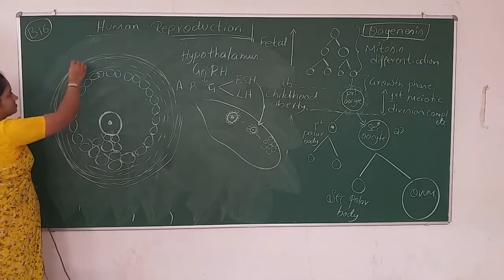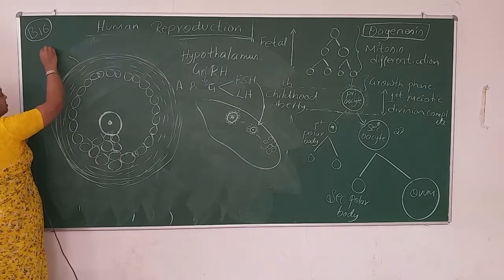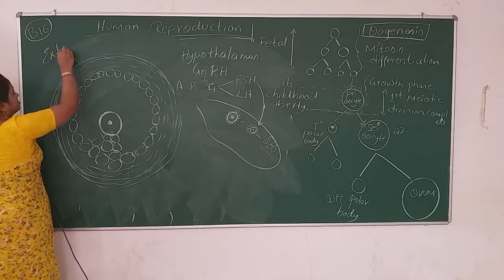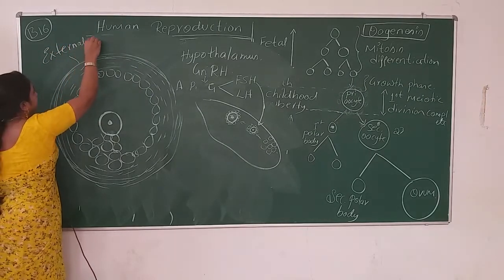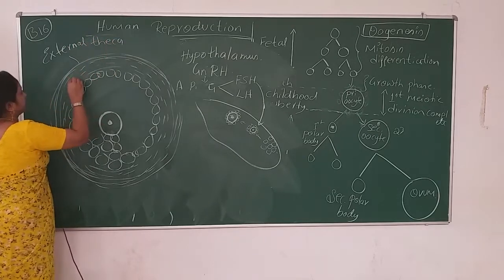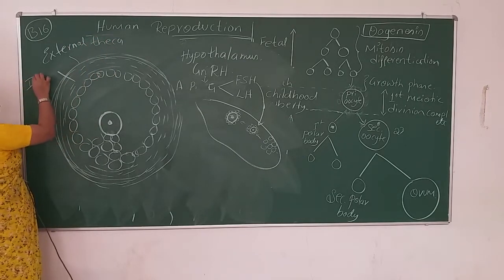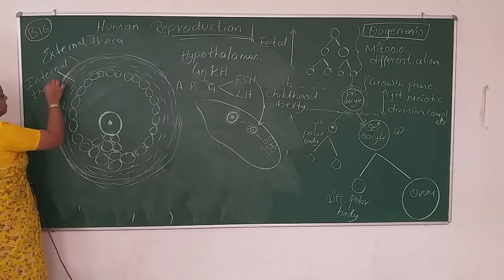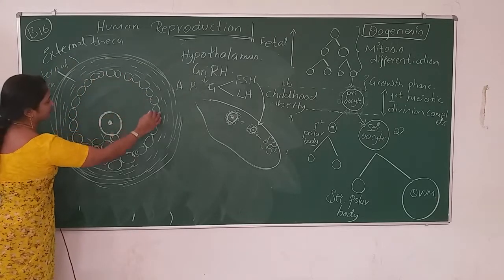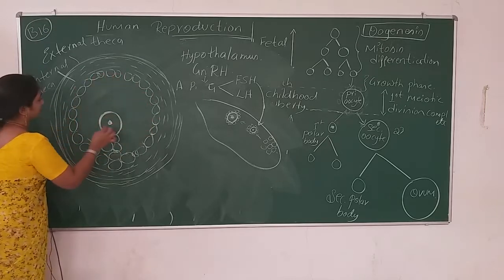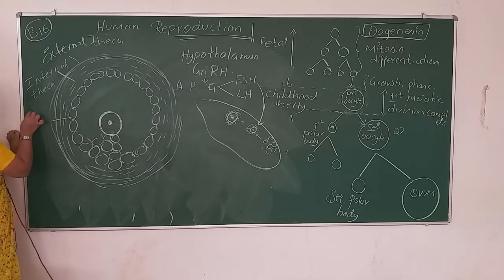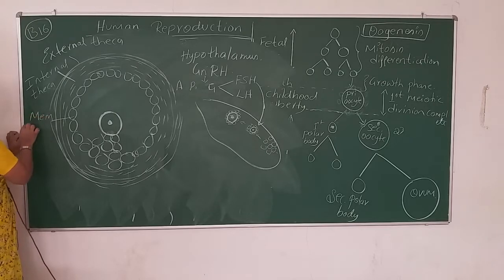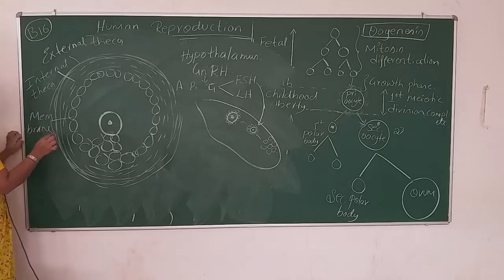It has an outer theca externa, or external theca, then theca interna, or internal theca, and then one more layer of cells, known as granulosa cells or membrana granulosa.